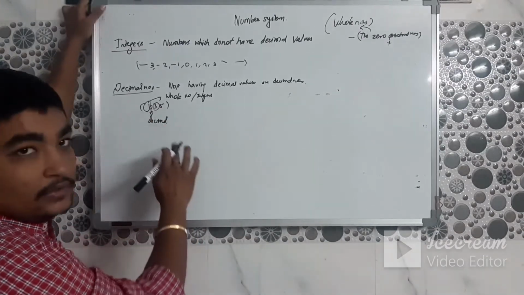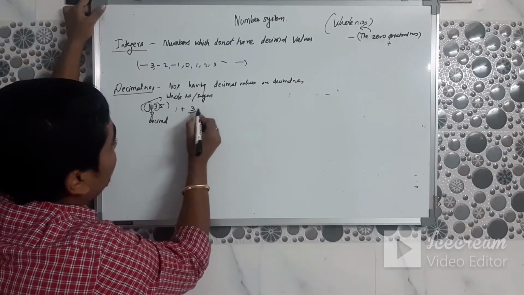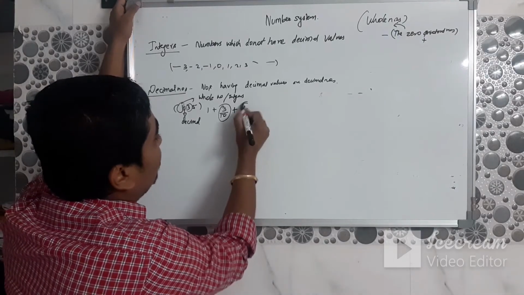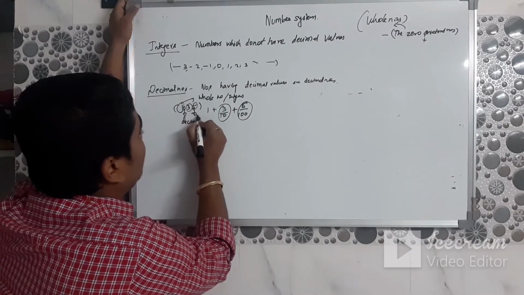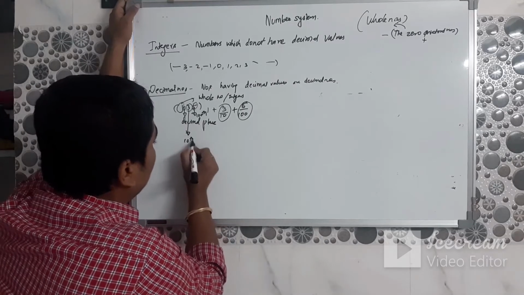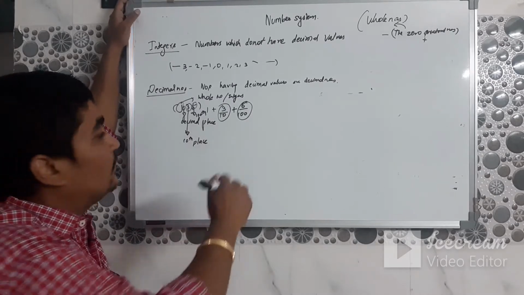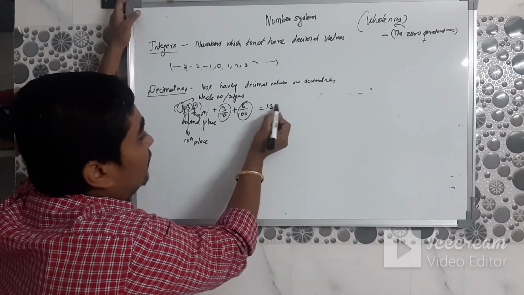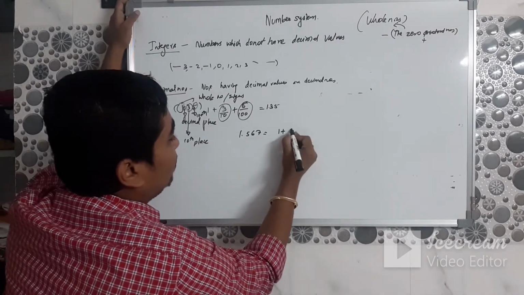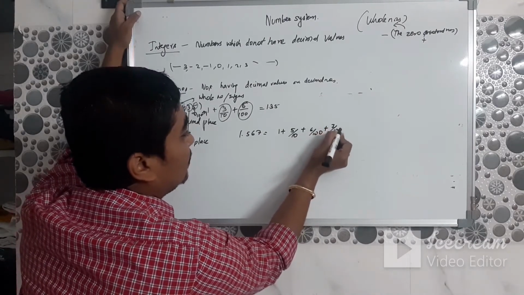So 3 is at the 10th place and 5 is at the 100th place. So 1 plus 3 by 10 plus 5 by 100 is how we represent 1.35. Similarly, take 1.567: you represent it as 1 plus 5 by 10, 6 by 100, plus 7 by 1000.